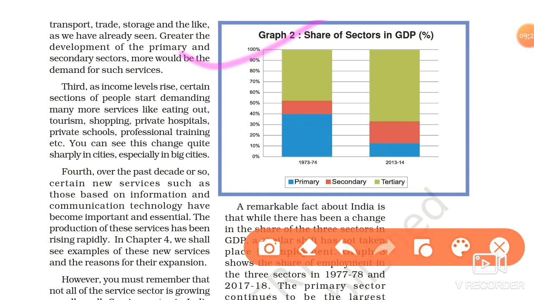In 1973-74, the share of the primary sector is more than the secondary sector, and the tertiary sector also increased. But if we see 2013-14, the tertiary sector is more, but the primary sector is very less if we compare with 1973-74.